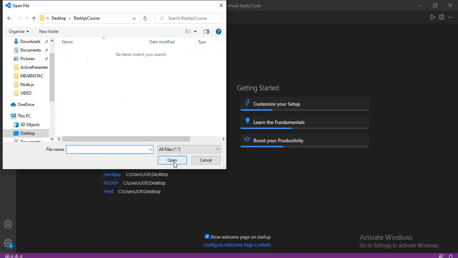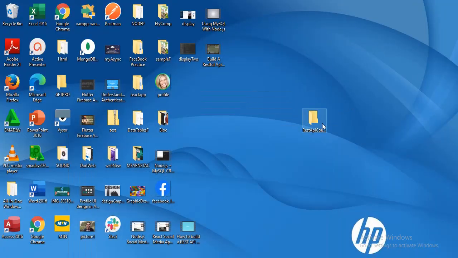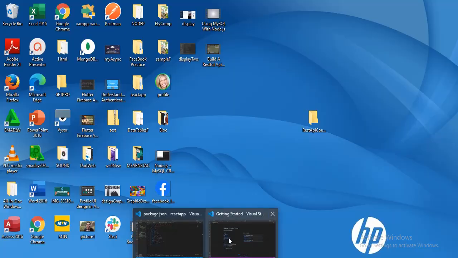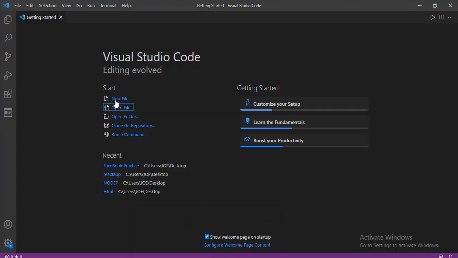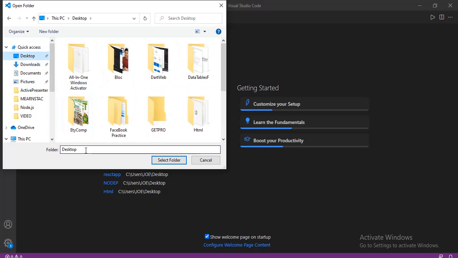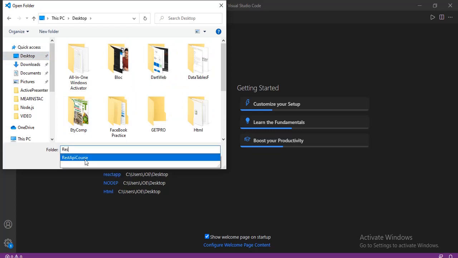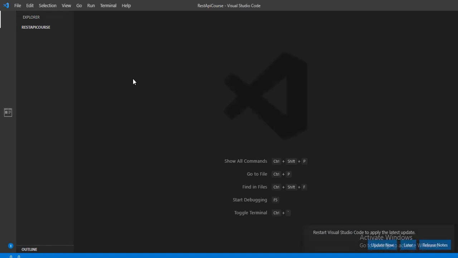Okay, I am seeing here no items match your search. So I think possibly I went to the wrong place, because here we have the folder on the desktop as you can see. So going back to my VS Code, I want to open that. I went to new, go to open folder. Make sure you go to open folder. Then you look for your desktop, because mine is on the desktop. Then on the desktop here, we're going to choose REST API course. I'm going to select this folder now. So now I'm doing that, the folder opens.